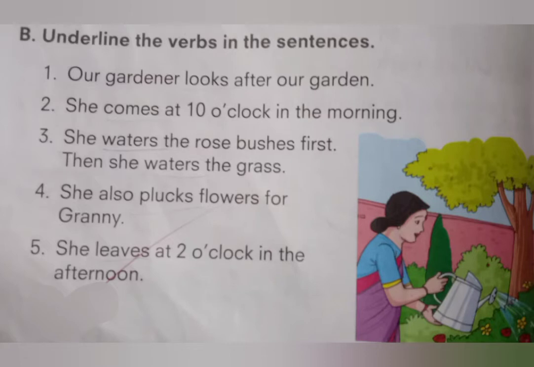Underline the verbs in the sentences. First, our gardener looks after our garden. Come on, tell me which word is a verb? Our, gardener, after, looks. Yes, great, good. Looks. So, you have to underline looks.